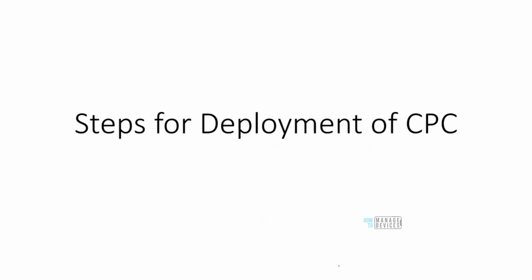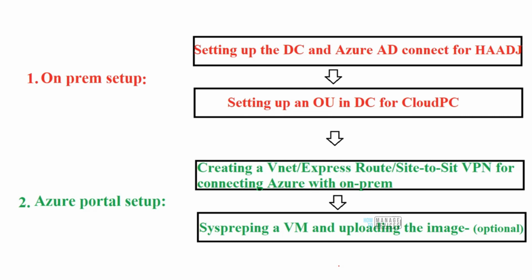Okay, now let's very quickly talk about how to deploy a Windows 365 or Cloud PC, the enterprise version. There are some steps that need to be followed, right? So if I want my device to be hybrid Azure AD joined, I have to make some kind of policy, right? Because once the virtual machine is created in Azure, Azure does not know where your on-premise is, right? Azure does not know how to do a hybrid Azure AD join of your machine. It does not know where your on-premise data center is, right? So that configuration and that information has to be provided, and that is provided in Intune, because Windows 365 Enterprise version is all managed via the MEM portal.